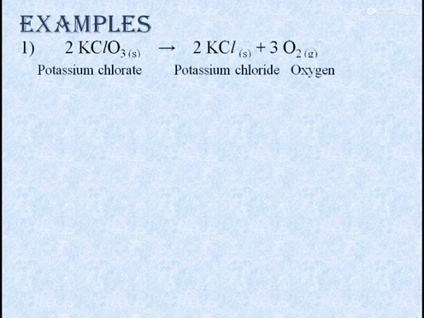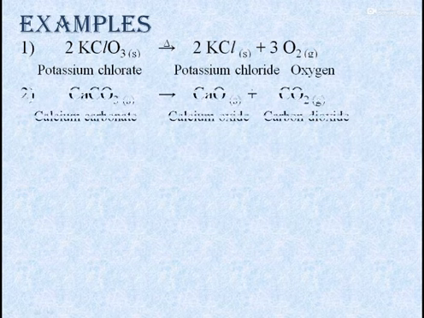Let's elaborate it with the help of a few examples. The first example is decomposition of potassium chlorate to form potassium chloride and oxygen gas. Since heat is required to bring about this change, a capital Greek letter called the delta sign is put on the arrow to represent that heat is required for this decomposition reaction.